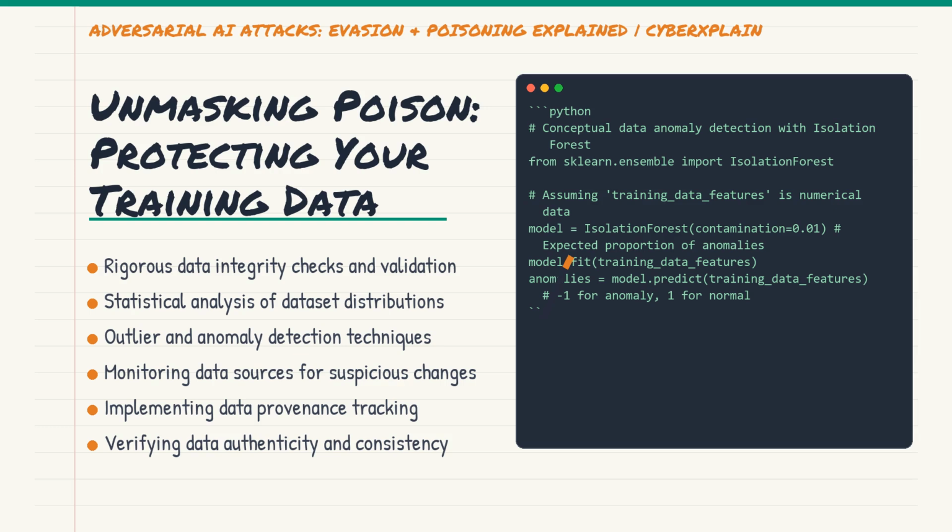Imagine a dataset of legitimate emails suddenly containing a cluster of suspicious patterns. An anomaly detector should flag that. Also, data provenance tracking, knowing exactly where your data came from and who touched it, is crucial for identifying compromised sources. You need to verify your ingredients before you start cooking.